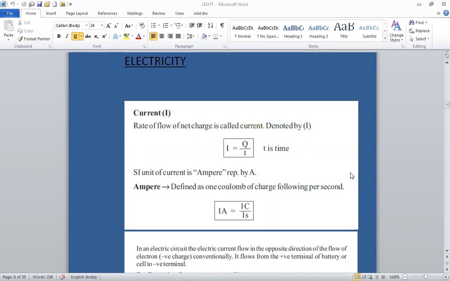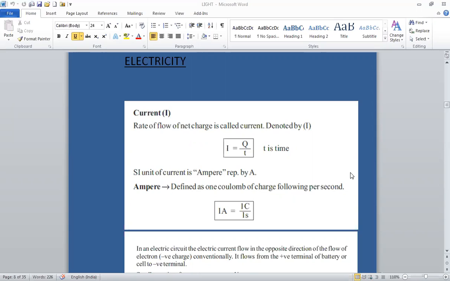So we will start with electric current and circuit. What is electric current? An electric current is defined as the amount of electric charge flowing through any cross section of a conductor in unit time. Or we can say current is the rate of flow of net charge. We can say rate of flow of electric charge. Electric current is defined as the rate of flow of electric charge.